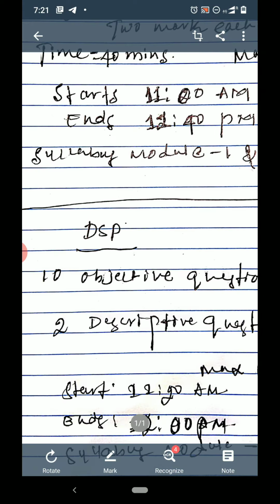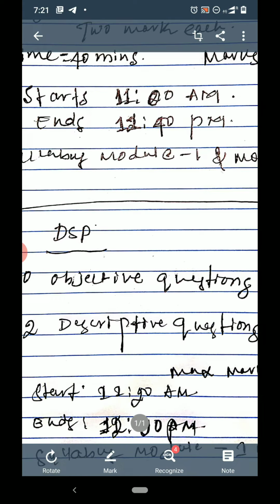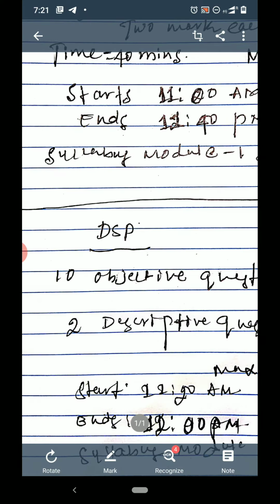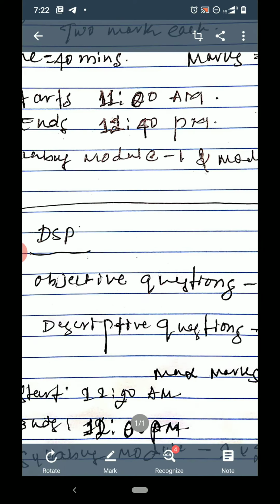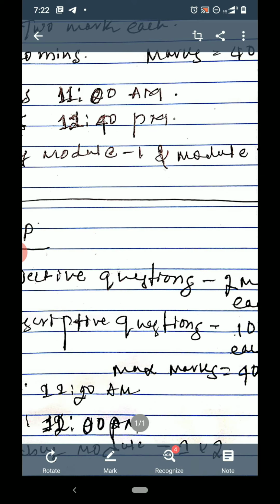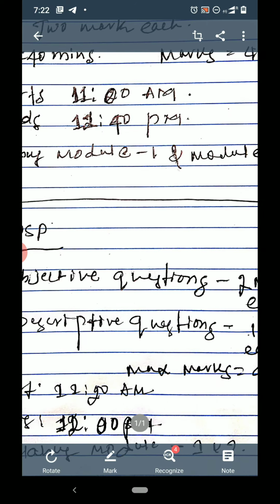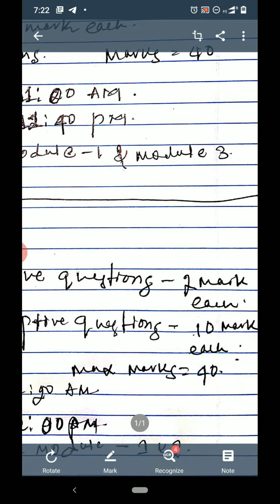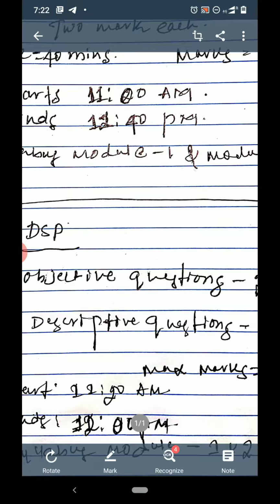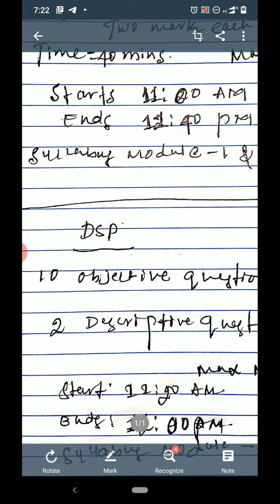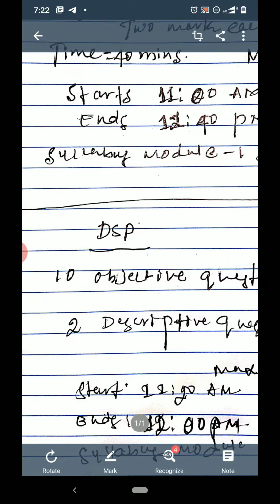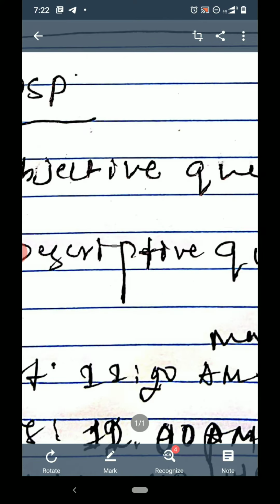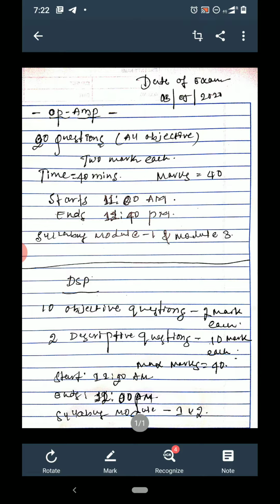And coming to the 6SEM DSP, here you will have 10 objective questions, each carrying 2 marks, total 20, and 2 descriptive questions, each carrying 10 marks, total 20. So again you will have 40 marks. Your time is from 11:20 am to 12 pm. Your syllabus will be module number 1 and module number 2, that is DFT and FFT.